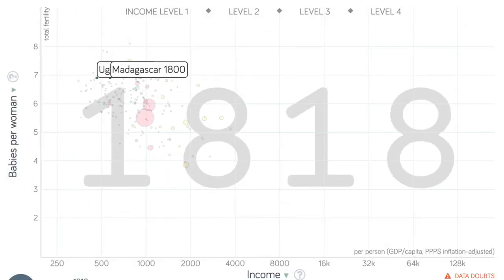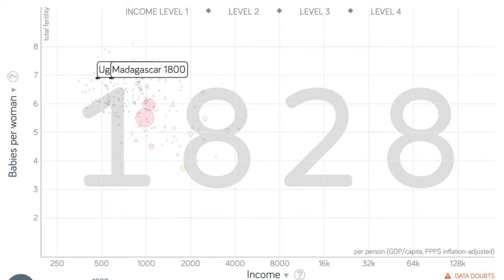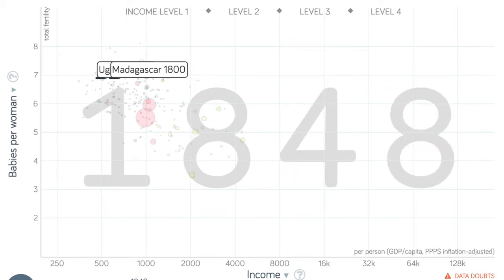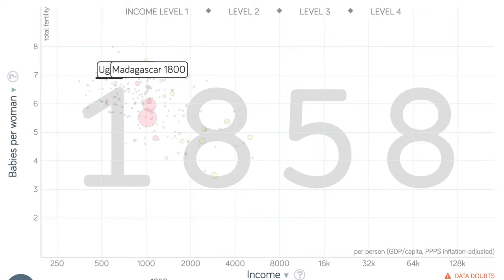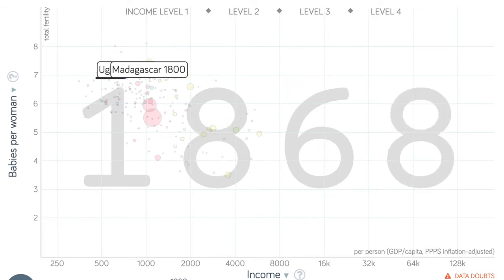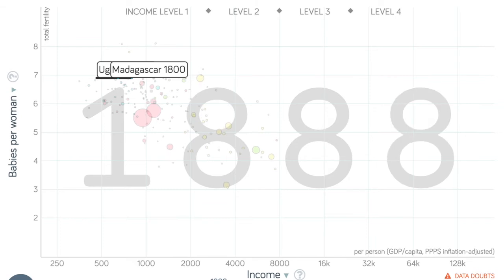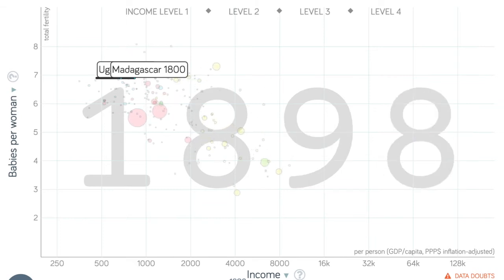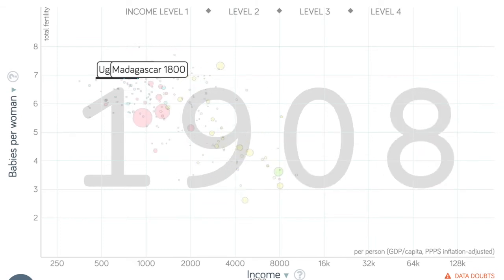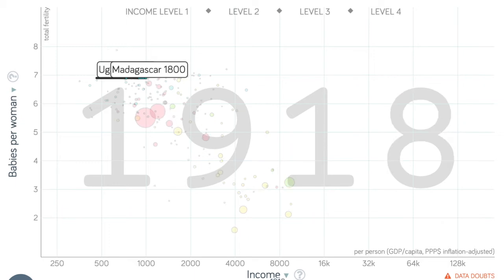In the year 1800, Uganda had a fertility rate of 6.89 children per woman, during which it was still an independent nation. The birth rate remains remarkably constant for over a century, as the GDP per capita only grows extremely slow. Post-independence in 1962, birth rates actually increased with GDP per capita but remained steady, even when it falls during a period of instability and dictatorship.